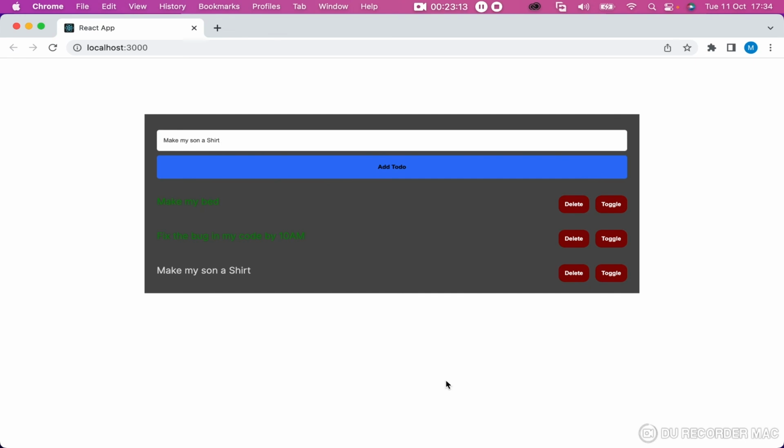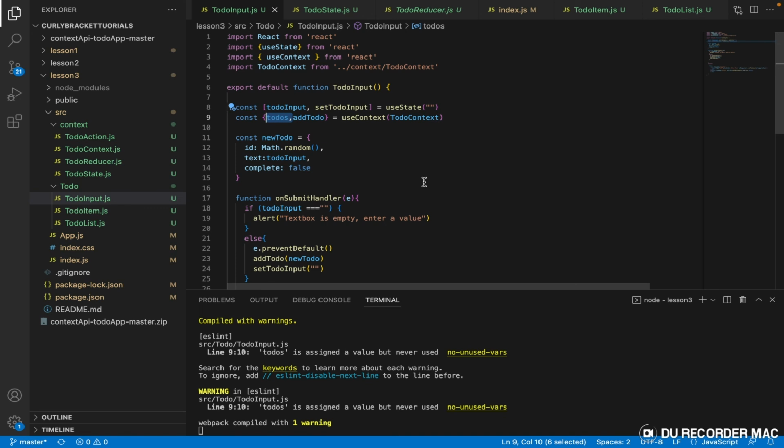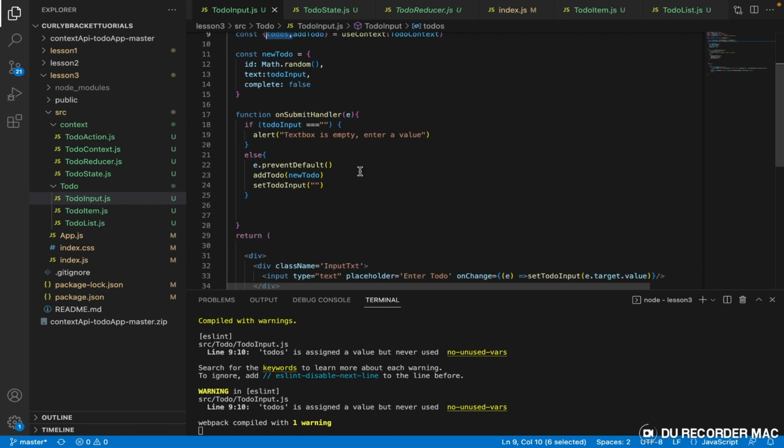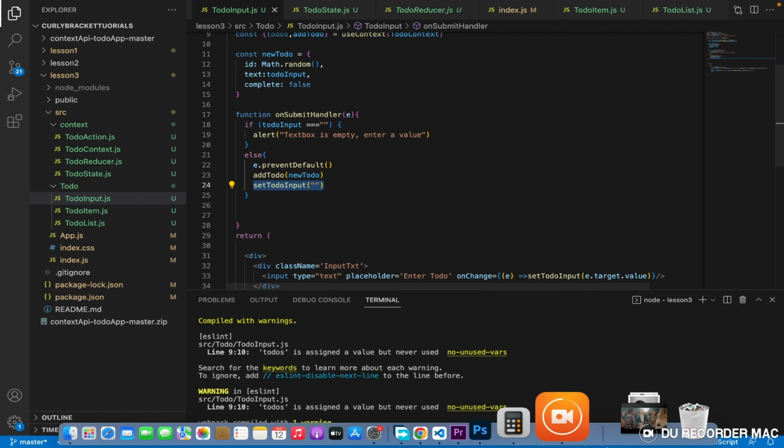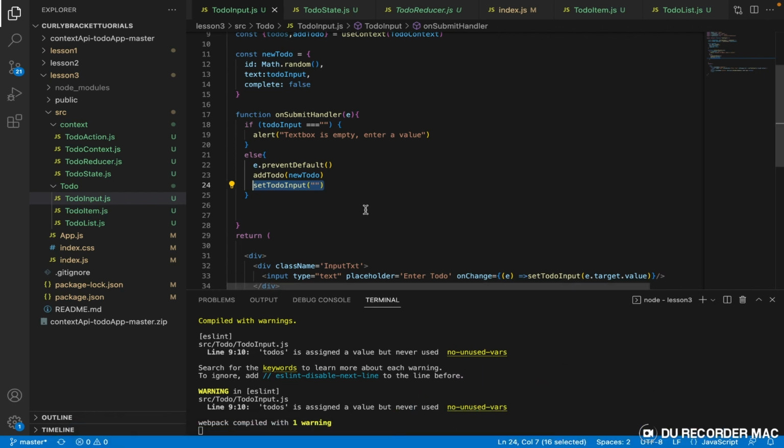Well, this is just a very simple one, and we have used it to tackle the context API topic. One more thing, let's check something I just noticed. Here we said when the to-do is added, our to-do input, which is the text box, should be empty. I don't think that is happening at the moment. Let's check something.